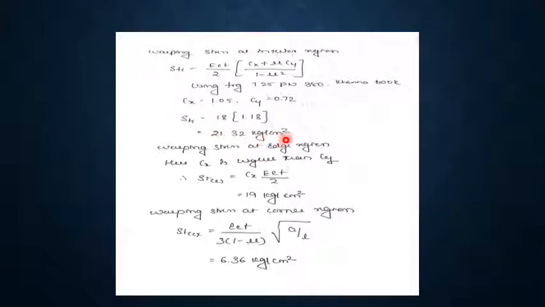21.32 kg per centimeter square, and Cx value is greater than Cy. So let us use the equation STE as Cx into E alpha T divided by 2. So STE will be equivalent to 19 kg per centimeter square. And using another equation STC for corner region, we can find the warping stress at the corner region. So we got the answer as 6.36 kg per centimeter square.